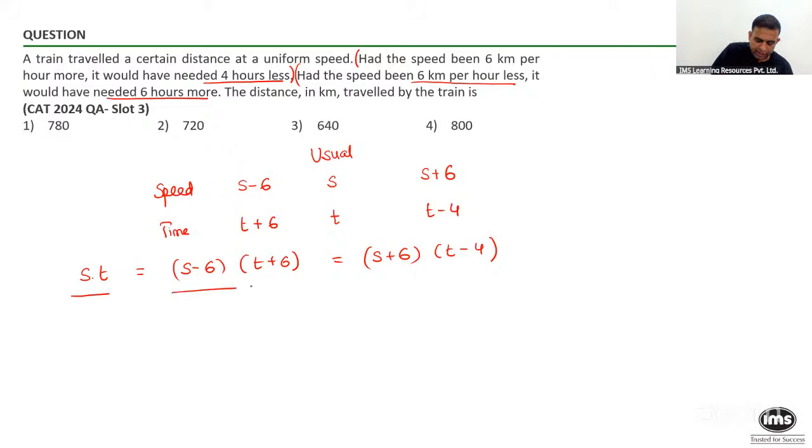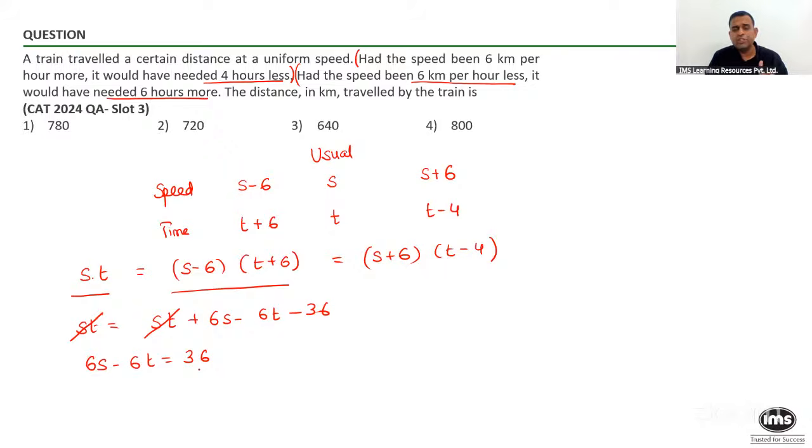Suppose I take this one and I expand it: s into t equals st plus 6s minus 6t minus 36. This I will simplify a bit and it will give you 6s minus 6t is 36. And that can be further reduced because I can divide each of this by 6, giving you s minus t is equal to 6. I got one equation in s and t.